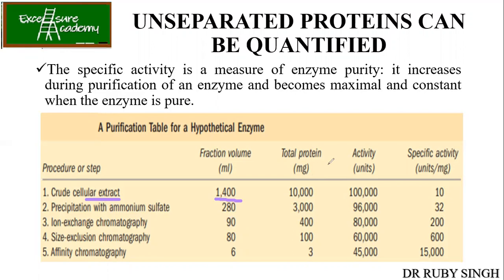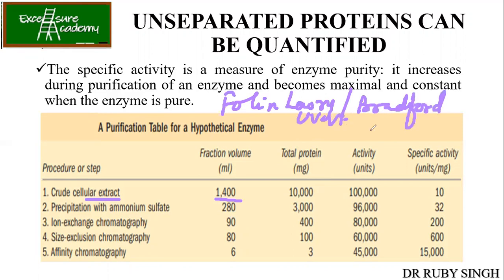So you calculate the total protein. Now, how do you calculate the total protein? Remember, I have mentioned the Folin-Lowry and the Bradford methods, using UV-visible spectroscopy. So you will calculate the total protein present. You are getting around 10,000 mg in 1400 ml of the sample. Now you calculate the activity.